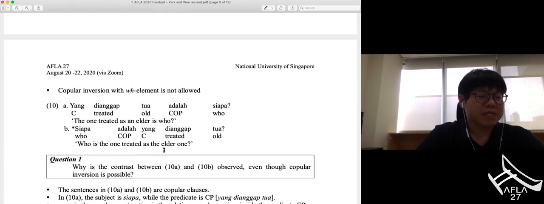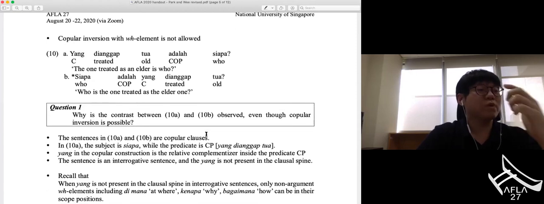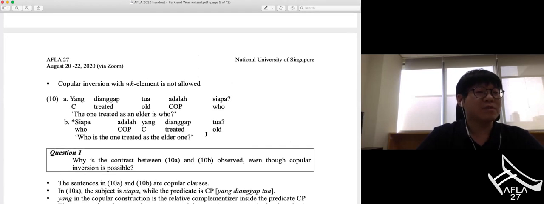An interesting aspect is that copula inversion with WH element is not allowed in this language. So as illustrated in 10a, when the WH element is preceded by the copula adalah, the sentence is grammatical. However, when the WH element is followed by the adalah, the sentence is ungrammatical as shown in 10b. Then the first question we'd like to answer is why the contrast between 10a and 10b is observed, even though copula inversion is possible.